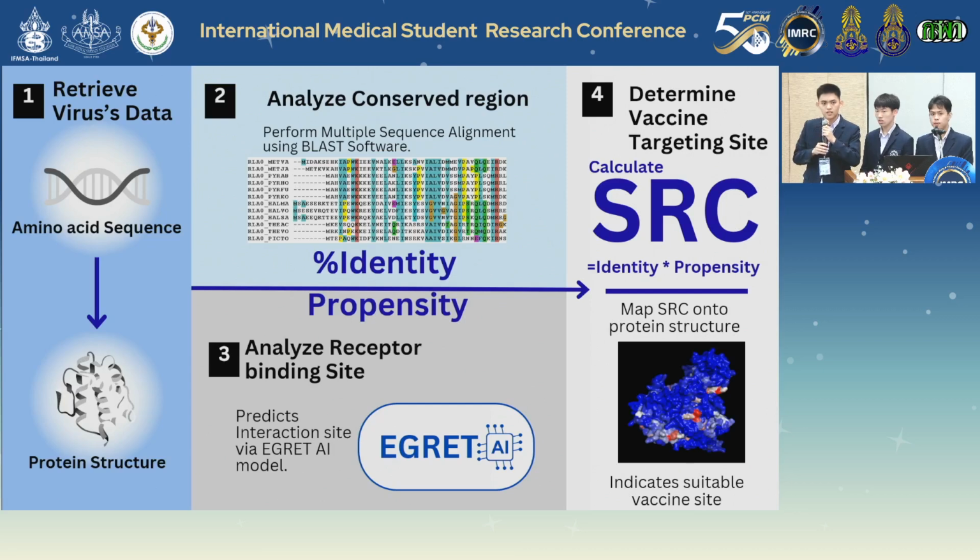So if I want to look at a new type of virus, I can search by your software, but it will use the data from the eGrid AI. Okay, have you tested other viruses that have proved the vaccine? We are currently working on rabies, Lyssavirus and rotavirus, but currently we haven't been able to get the result out because it is still work in progress.